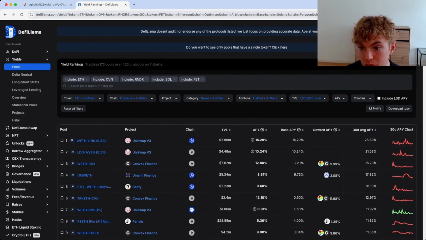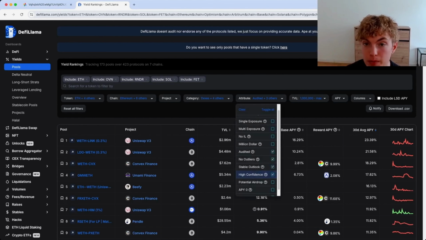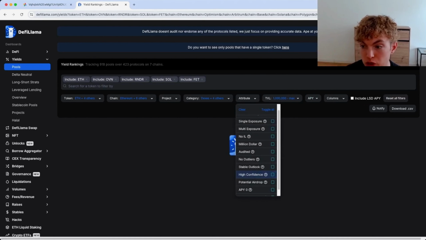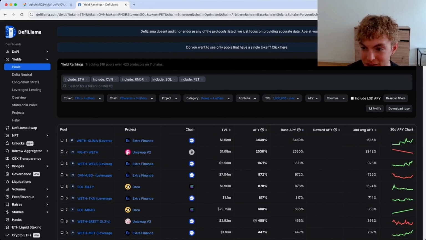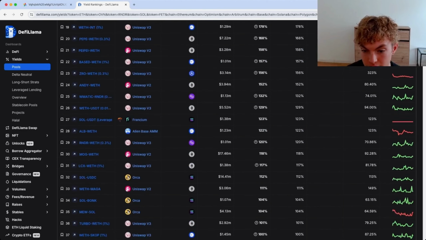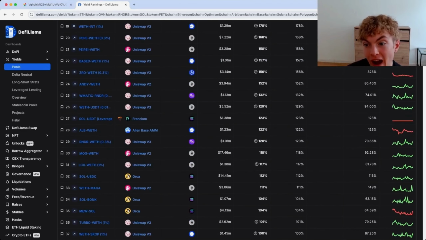So what I'm going to want to do is go ahead and clear all my attributes to see what it comes up with then, because maybe the attributes are affecting this. As you can see, we have some that say like 3,000, 2,500%. Obviously, that's going to be some of those outliers, but we also have some in the hundreds. Remember, with yield farming, we're looking for higher returns. We're not looking for those with like 20 or 30% because we can do that with liquidity mining. And honestly, that's just a much safer bet.